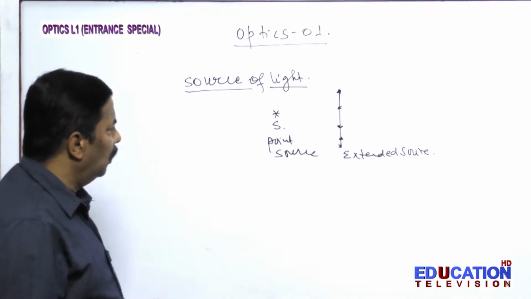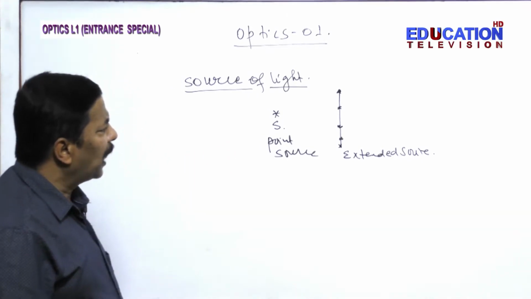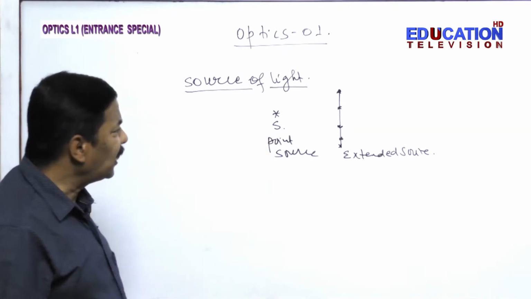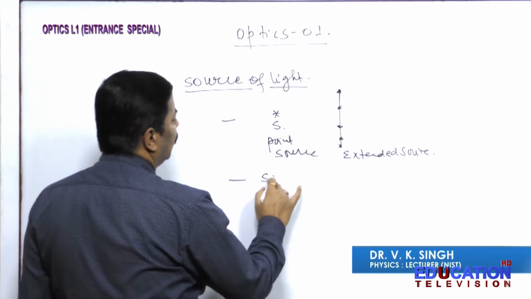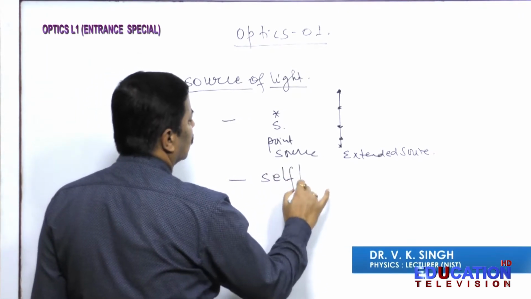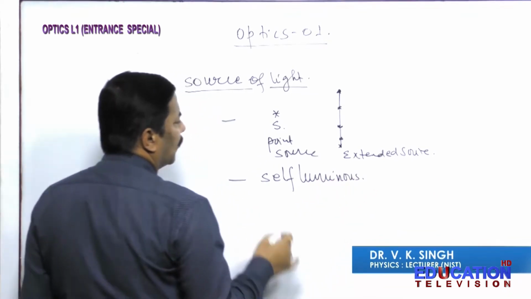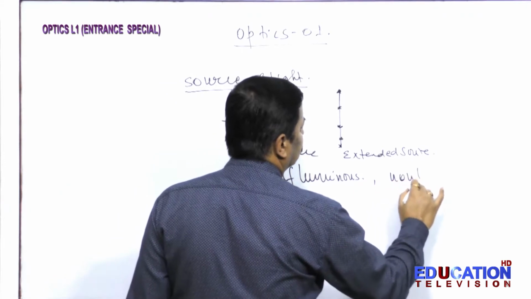So we have point source of light and extended source of light. On another basis, we can say self-luminous and non-luminous.